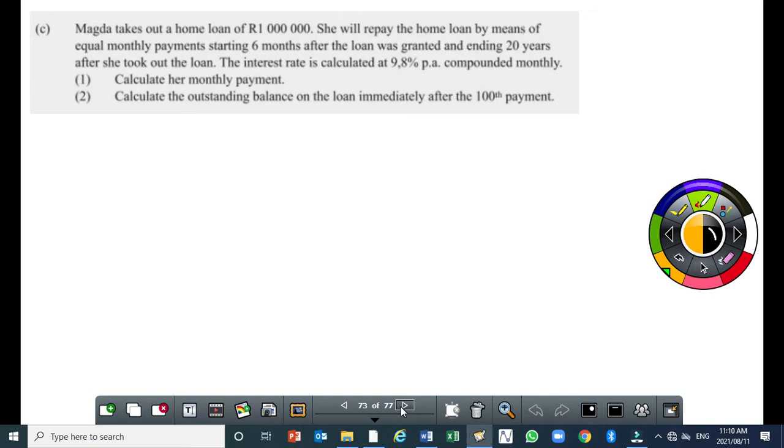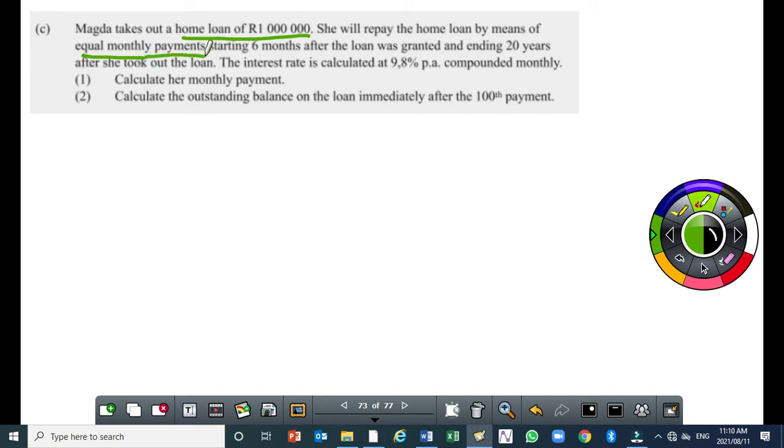So this is an example now. The question says, Magda takes out a home loan of 1 million rand. That's enough to answer. She will repay the home loan by means of equal monthly payments. So she takes out a home loan of 1 million rand, and she needs to pay it off monthly.